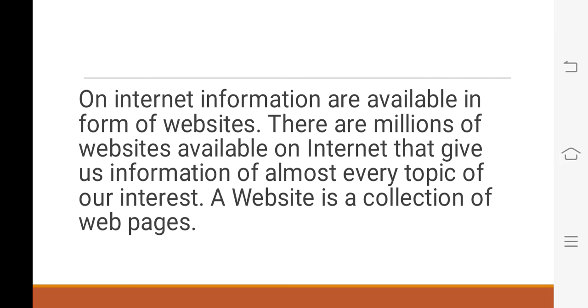And on internet, children, information is available in the form of websites. There are millions of websites available on internet, and we can just explore the websites and see the information. And a website is also a collection of web pages. Just like a notebook has pages, a website has one or more web pages that are connected with each other and form a website. वेब पेजेस आपस में कनेक्ट होते हैं थ्रू द हाइपरलिंक्स एंड दैट फॉर्म अ वेबसाइट.